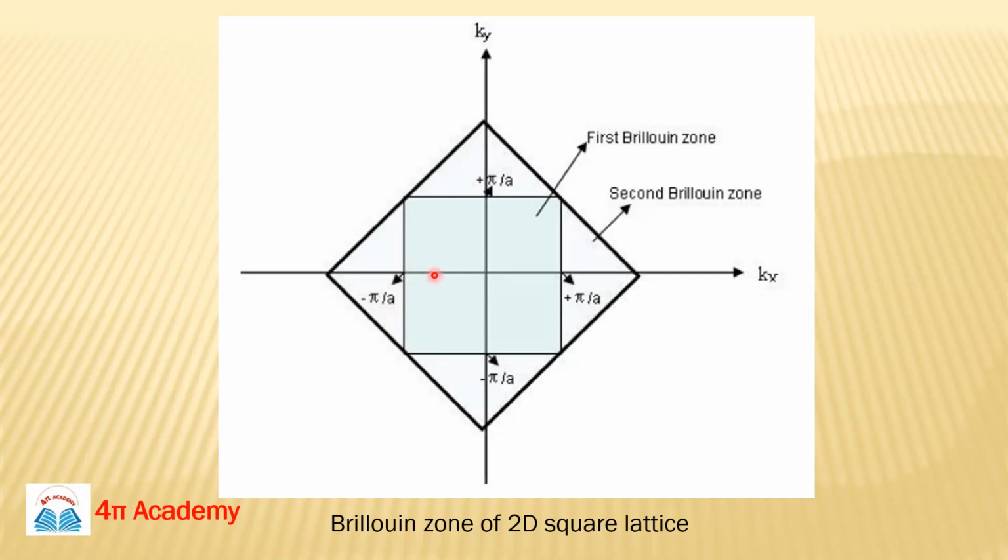So this length will be 2 pi by a, and this is 2 pi by a, in 2 dimensions, and the side of this is 2 pi by a, so it's a square of side 2 pi by a. Okay, and this is your first Brillouin zone and this one is your second Brillouin zone.